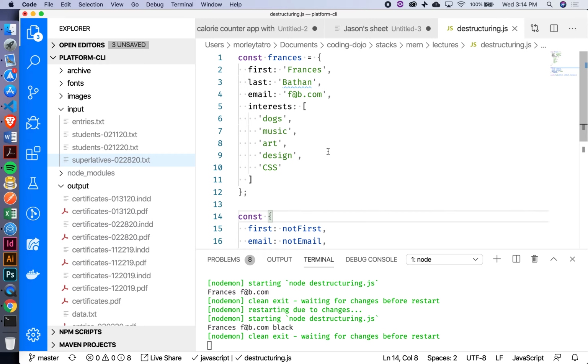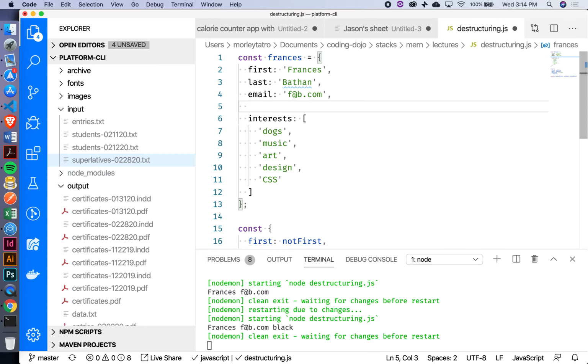If, on the other hand, I do give her a hair color, so let's just pretend for a second that she's blonde, we should get blonde printed instead, right? So in this case, I am able to reach into this object and grab hair color because it actually is there. If it's not there, then that default value that I put in would apply. Okay? Any questions so far?